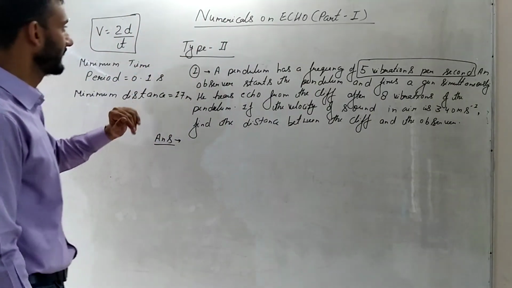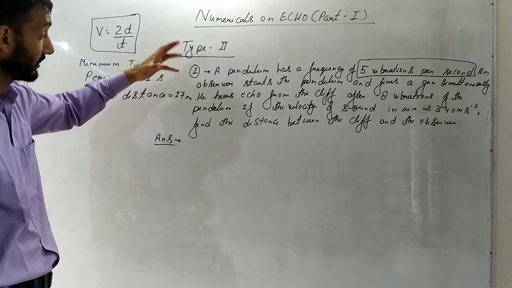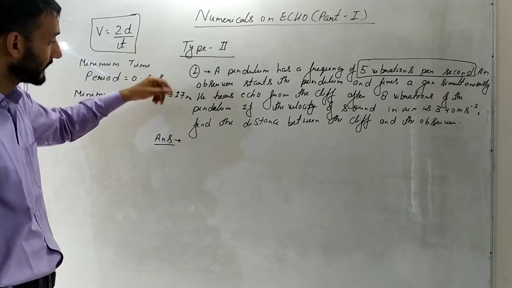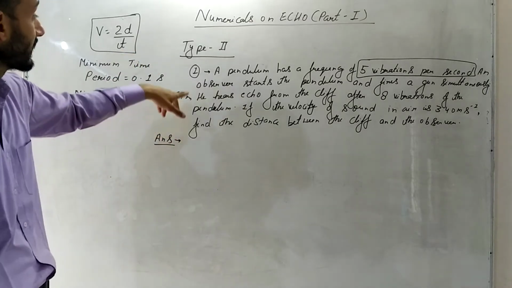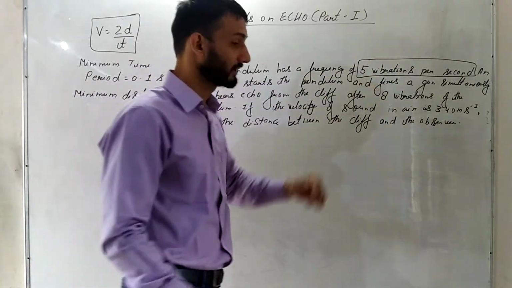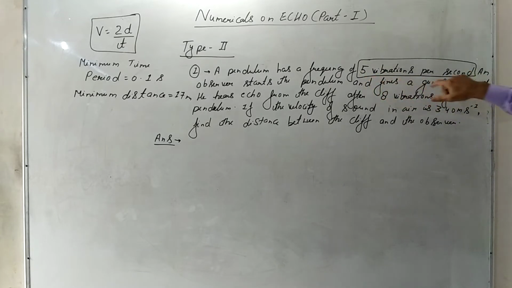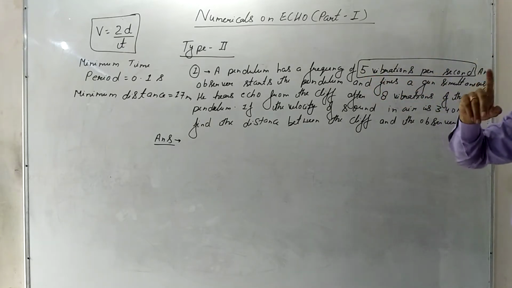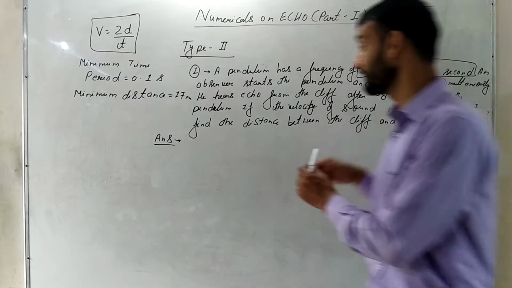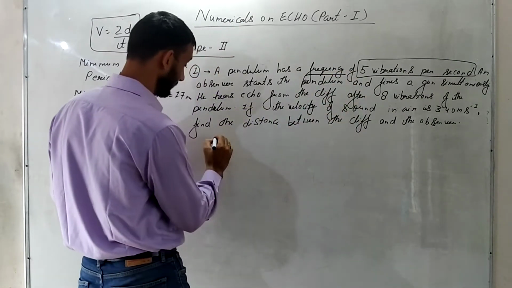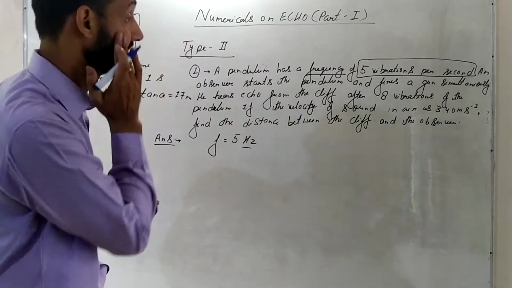Okay, now this is type 2 numerical. So here we have a pendulum. This is one of the very important numericals, because the same type has already come in the exam, I think in 2018. A pendulum has a frequency of 5 vibrations per second. I have underlined this portion, 5 vibrations per second. If you remember, in the very first video we spoke about frequency. So frequency is the number of vibrations per second. It means frequency is given, clearly mentioned also. So frequency is 5 hertz. Hertz is the SI unit of frequency.